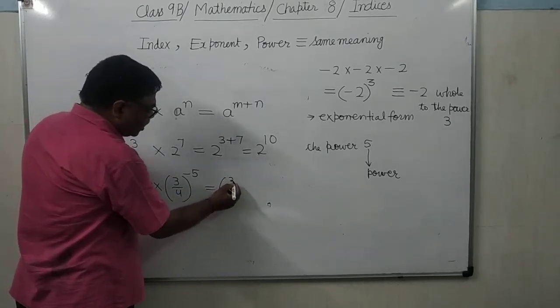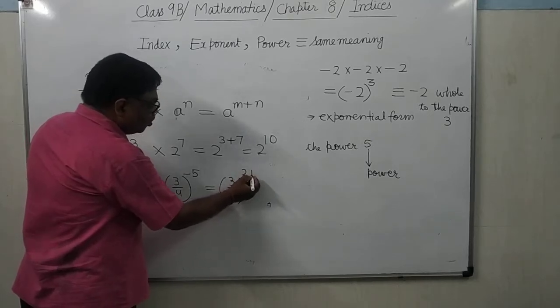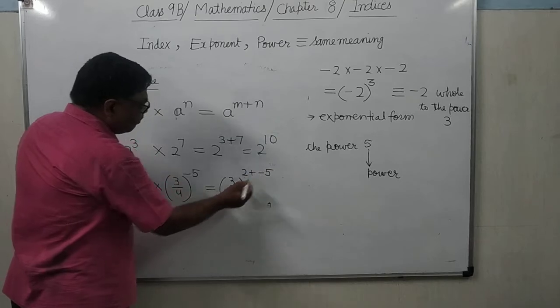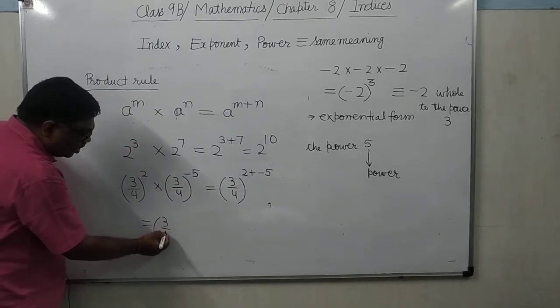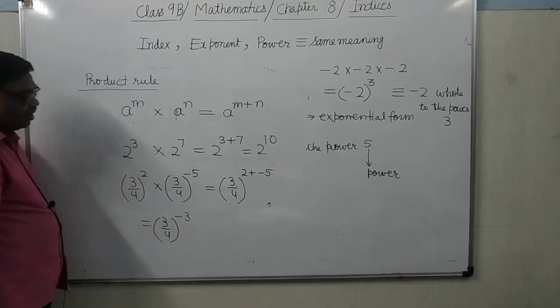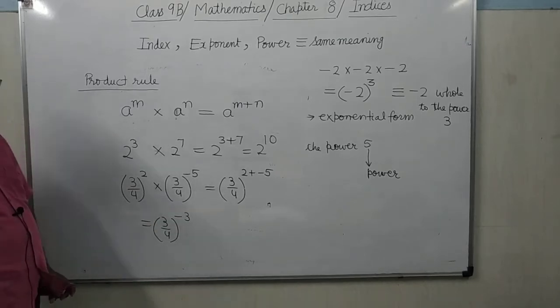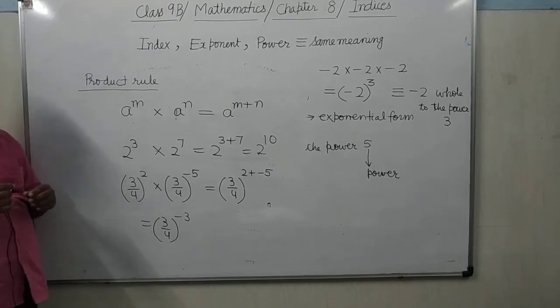Since the bases are same, powers will be added. 2 plus minus 5 gives 3 by 4 whole to the power minus 3. It is clear? So this is the product rule.